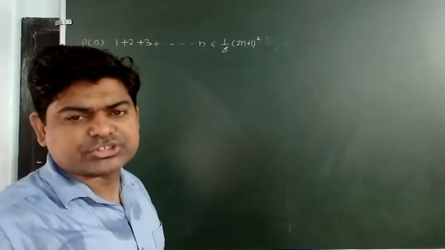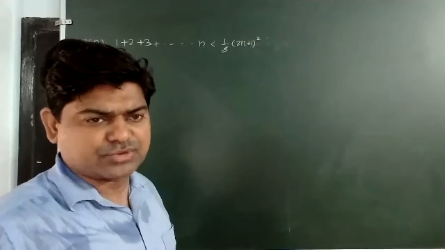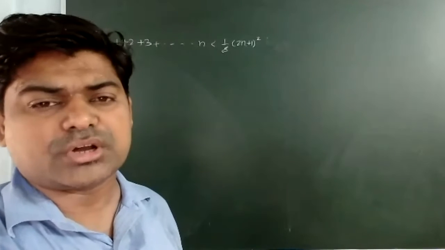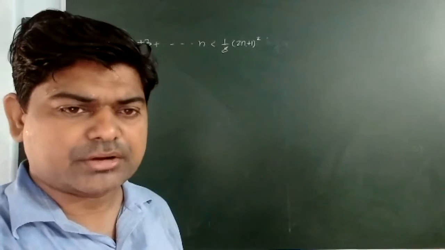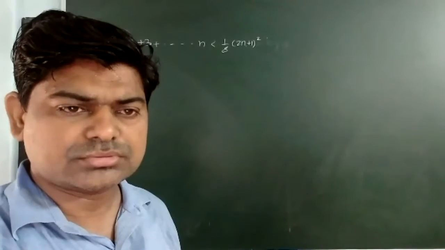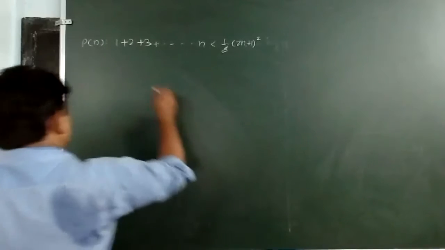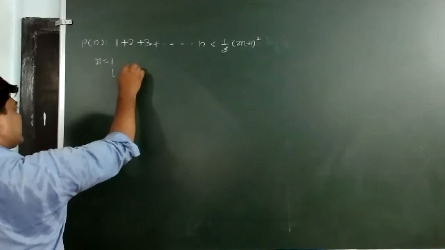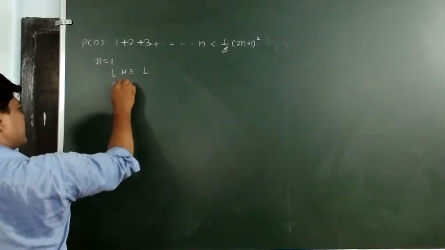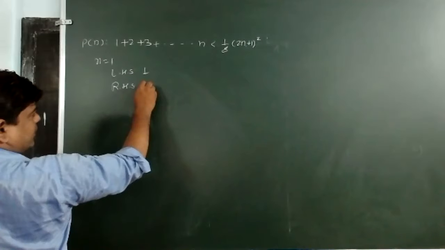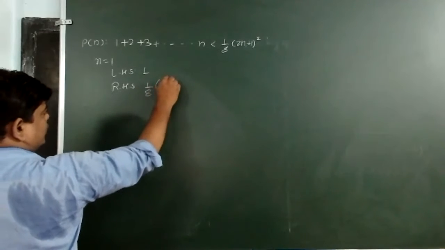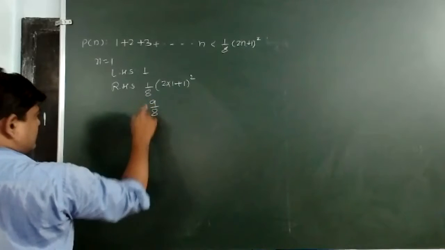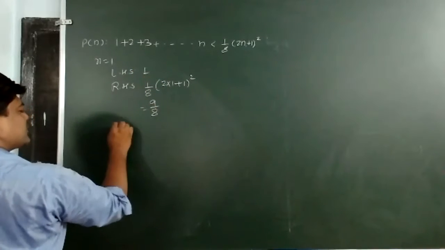According to the concept, what we should do, first of all, I will substitute n is equal to 1 and check whether this statement is true for n is equal to 1 or not. Am I correct? Say yes or no. Now, here you can take n is equal to 1. I have LHS, that is 1, and RHS is 1 upon 8 into 2 into 1 plus 1 the whole square, that is 3 square, which is 9. Now see, this 1 is less than this.